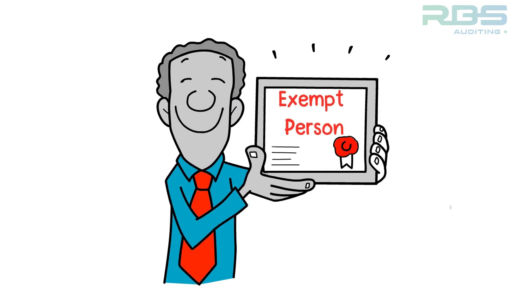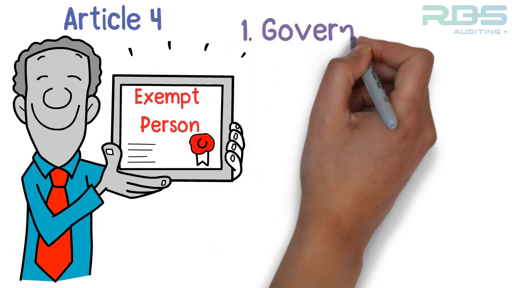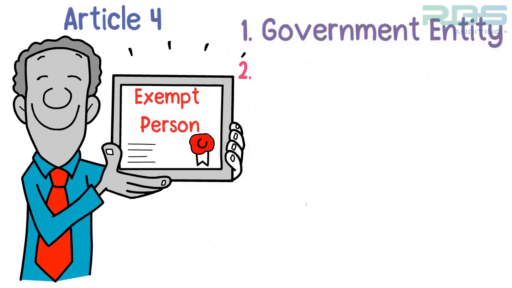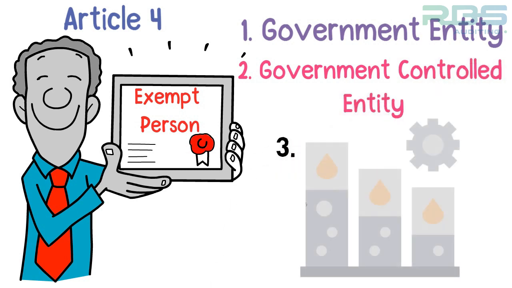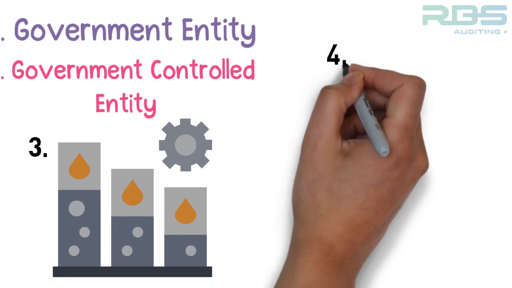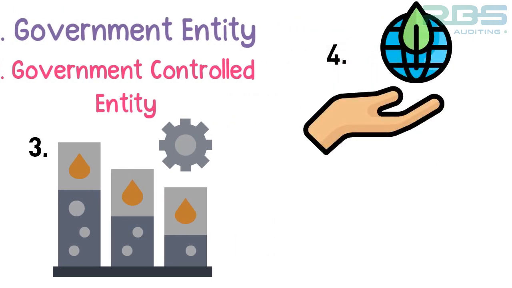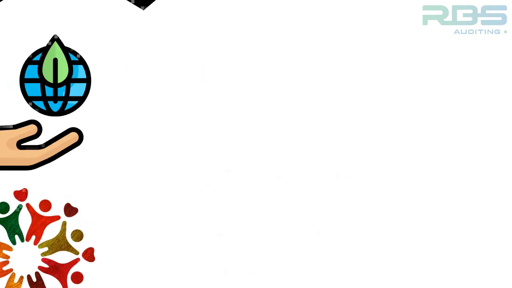Exempt person, referred in Article 4. Persons exempt from tax are: Number 1, government entity. Number 2, government-controlled entity. Number 3, a person engaged in an extractive business. Number 4, a person engaged in a non-extractive natural resource business. Number 5, a qualifying public benefit entity.